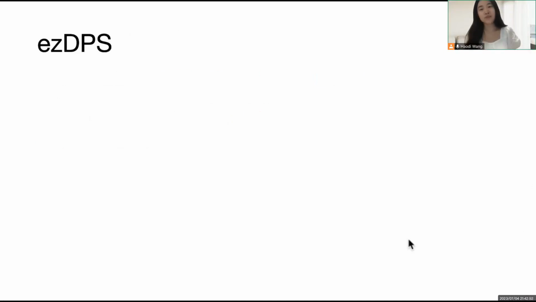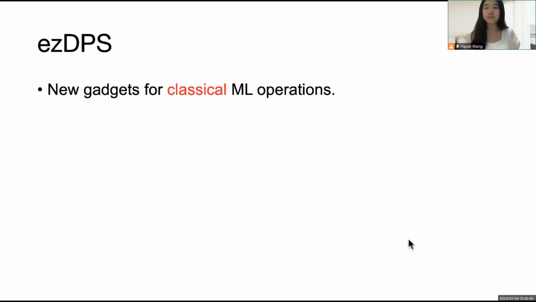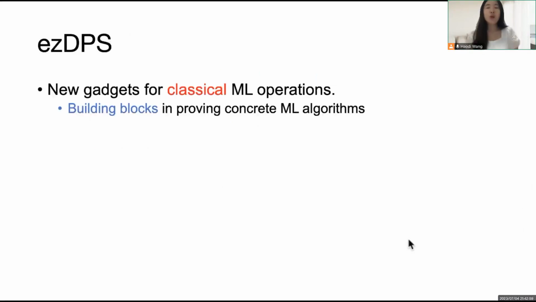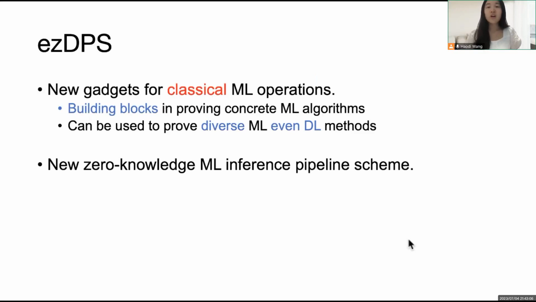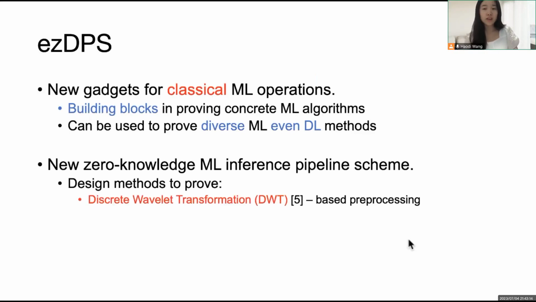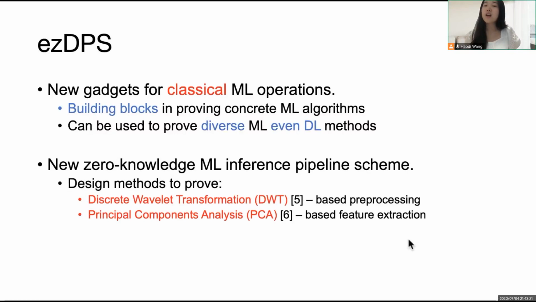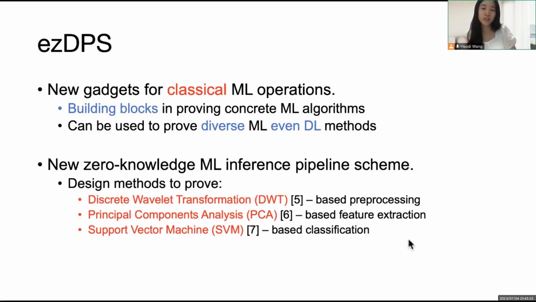Our ezDPS realizes the following contributions. We present new gadgets for concrete machine learning operations, which are necessary building blocks in proving multiple machine learning algorithms, even deep learning methods. We also propose a new zero-knowledge machine learning inference pipeline scheme. We instantiate the machine learning inference pipeline with 3 concrete algorithms: DWT-based preprocessing, PCA-based feature extraction, and SVM-based classification.